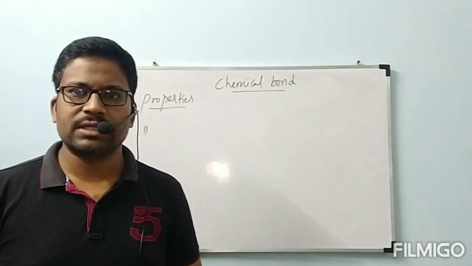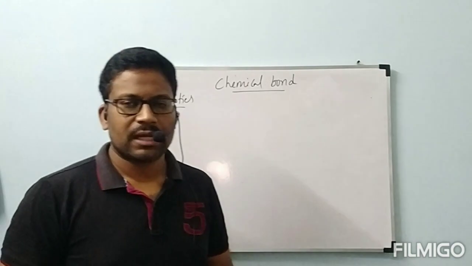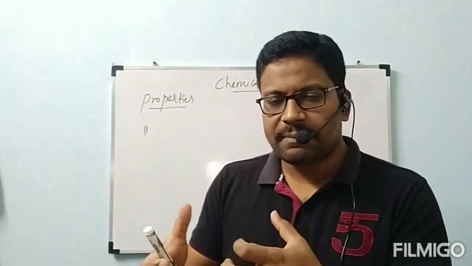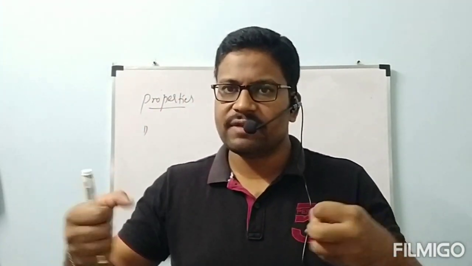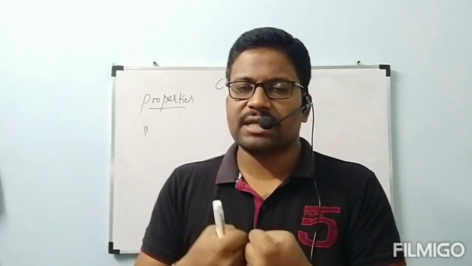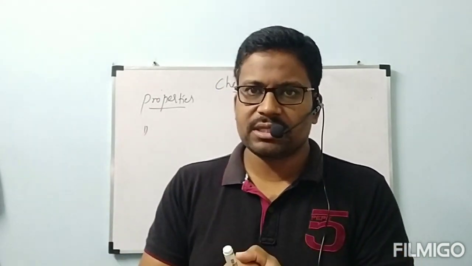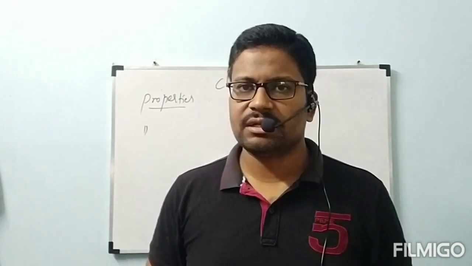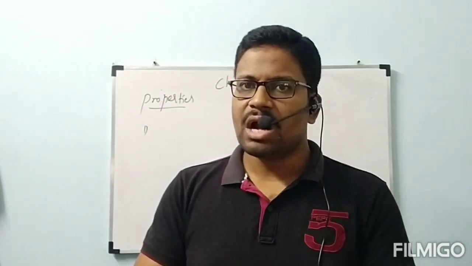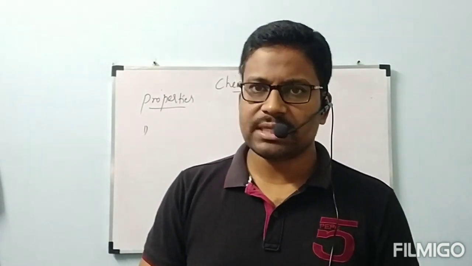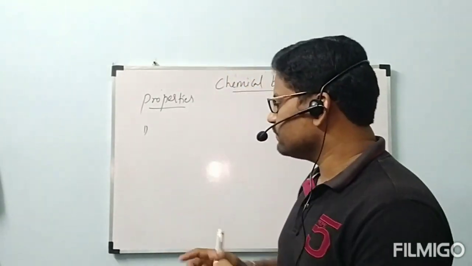All ionic compounds are solids at room temperature because the cations and anions, Na plus and Cl minus, are attracted very strongly. Because of those attractions, they are very closely packed with each other and they get one rigid structure, which is nothing but a solid. So all the ionic compounds are solids at room temperature. Next, second one.